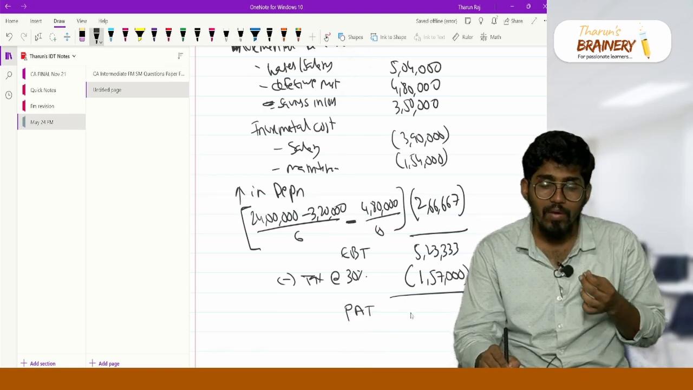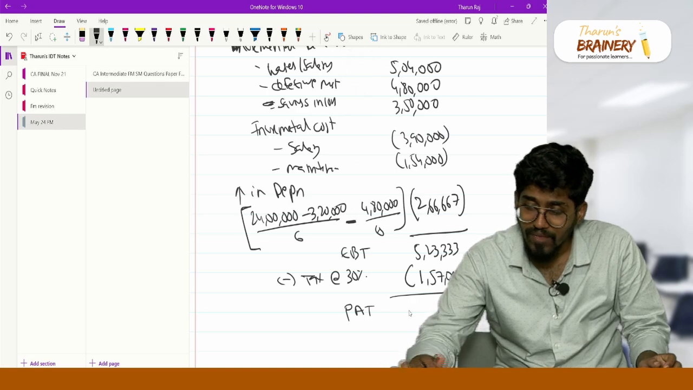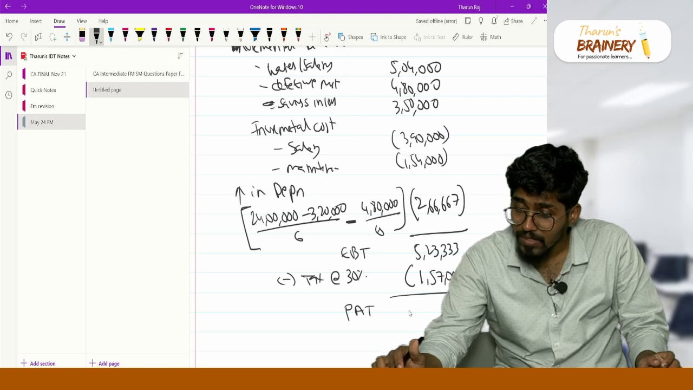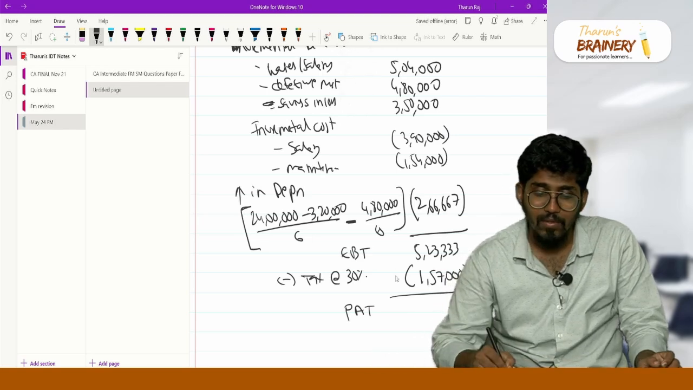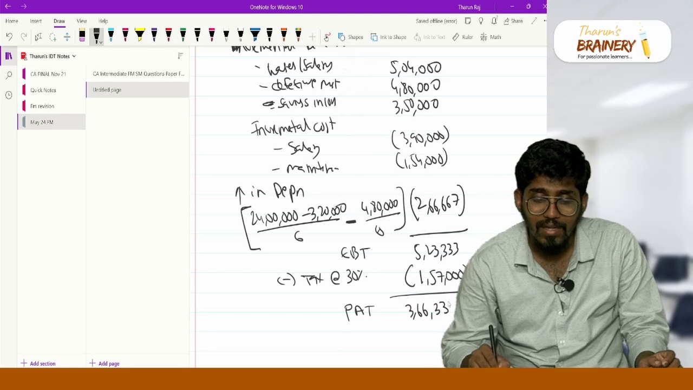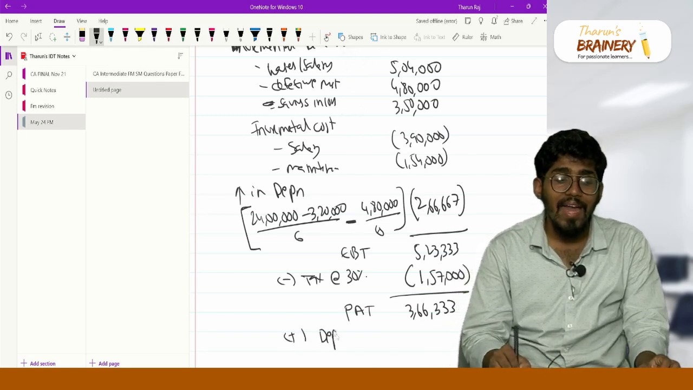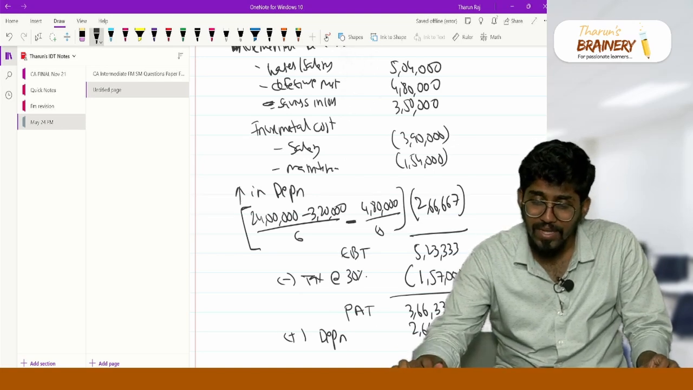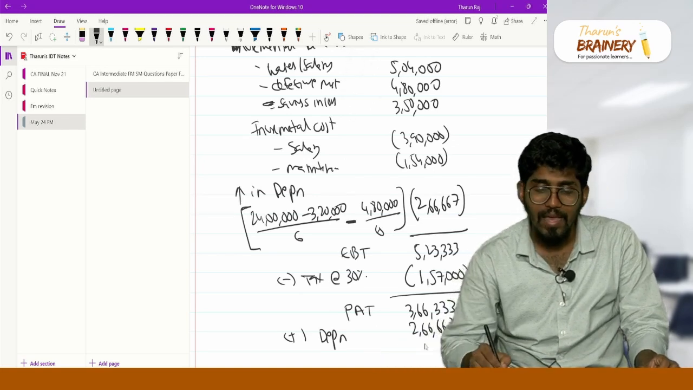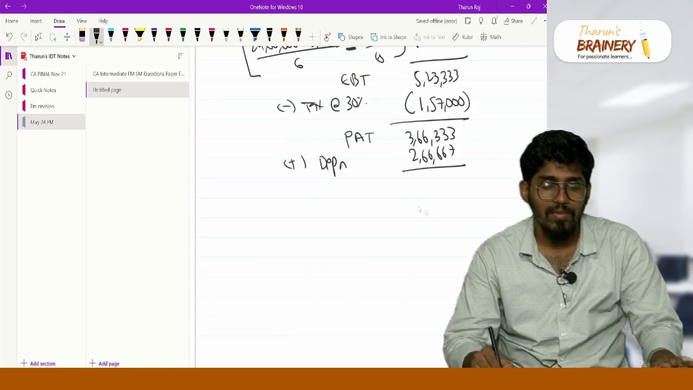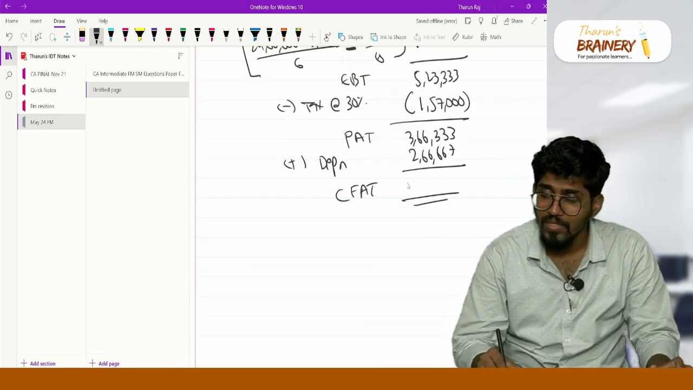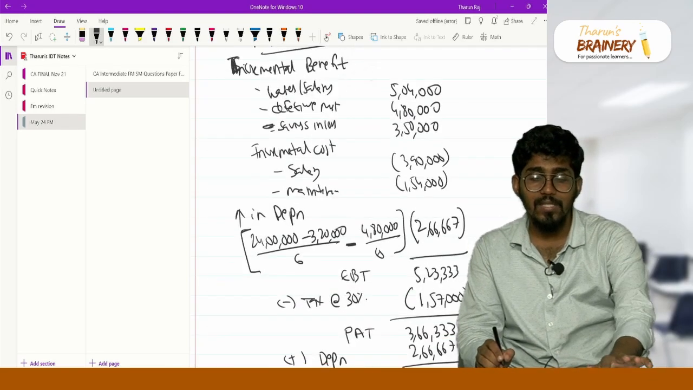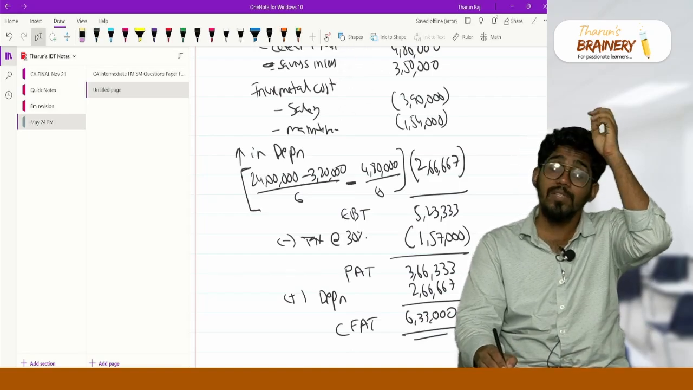Then this will be your profit after taxes: 5,23,333 minus 1,57,000. You are getting 3,66,333. From here, if I add back the depreciation, which is 2,66,667, I will have my cash flow after taxes, which is nothing but 6,33,000. This is my cash flow after taxes for years 1 to 6. In the first year you also have a subsidy, that you should not forget.